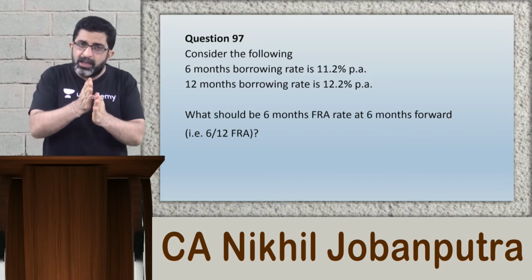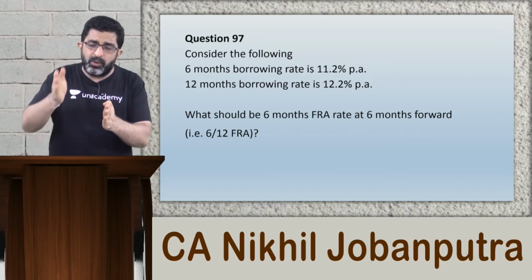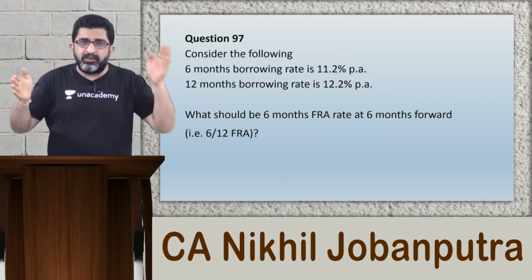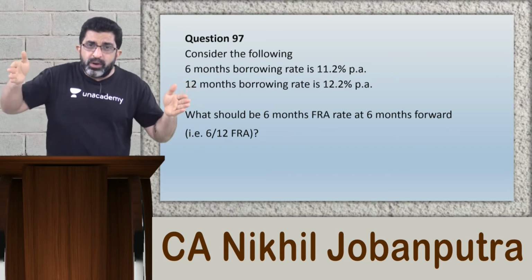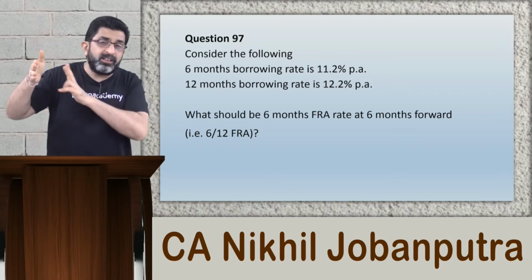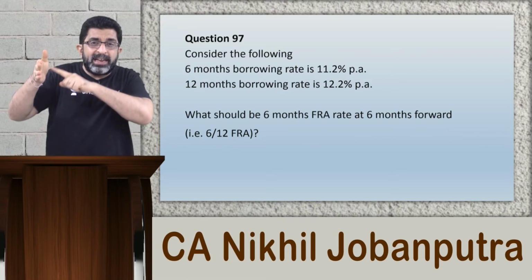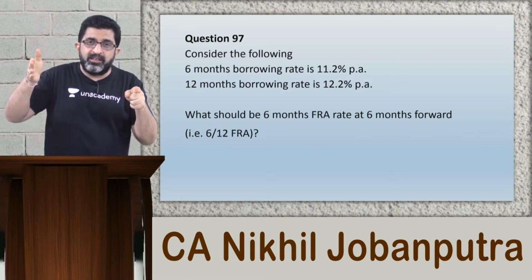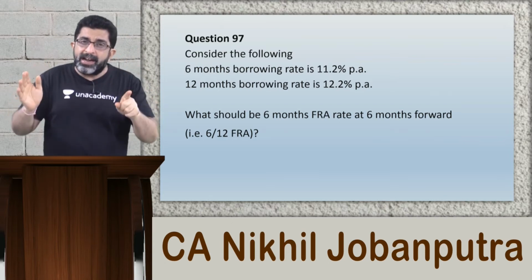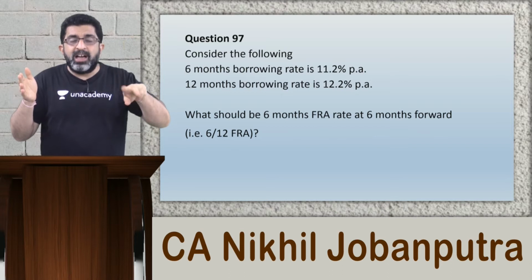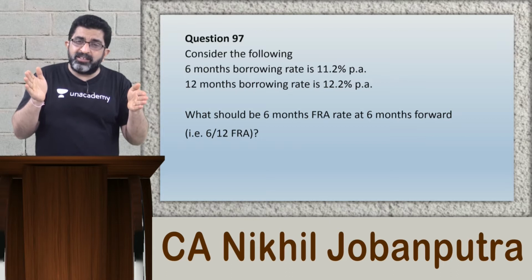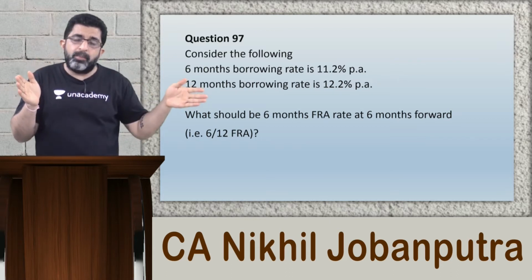So it is this way. If you draw a timeline, it will be 0 date, 6 months and 12 months. If that is the timeline, today you are just entering into the FRA agreement, FRA contract. Today you are not borrowing. Your borrowing will initiate not today but after 6 months from now, and your borrowings will terminate after 12 months from now.